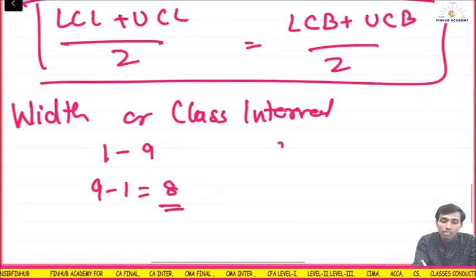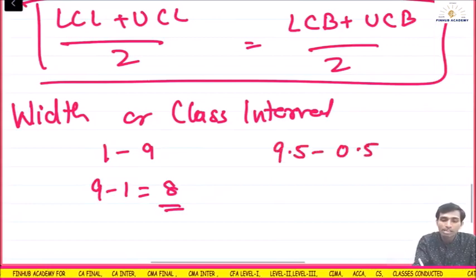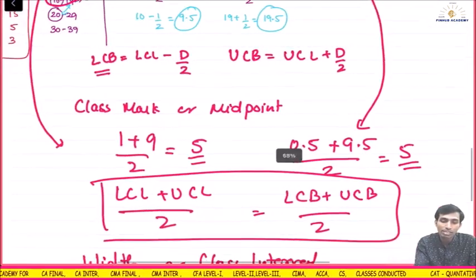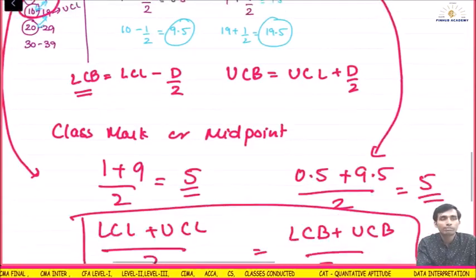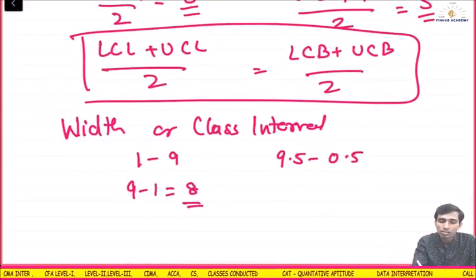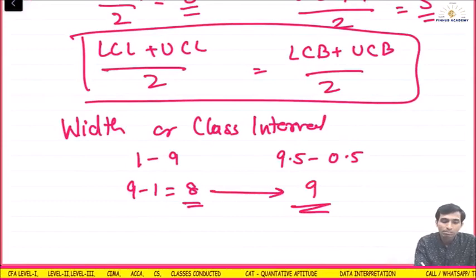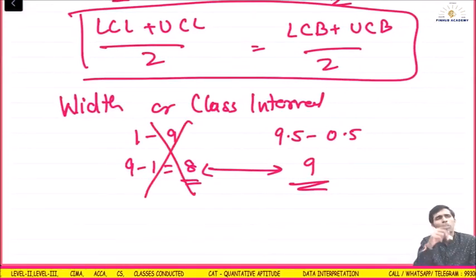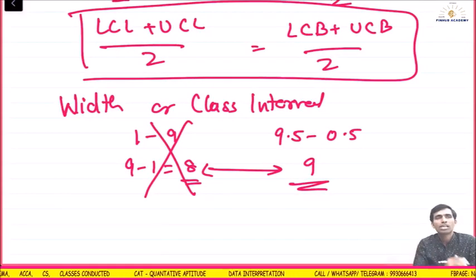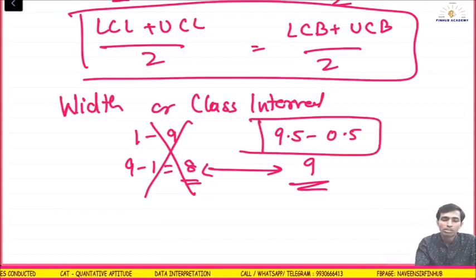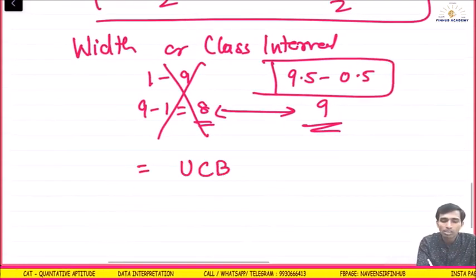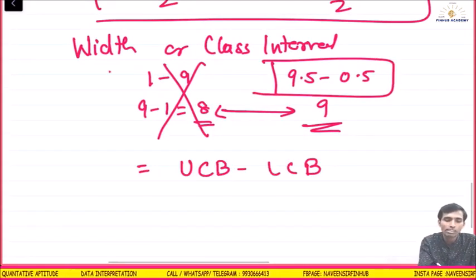But if you take the boundaries now, 9.5 minus 0.5, the interval is 9. So see the gap. Means you can't apply this. In midpoint you can take either limit or boundary, plus upon 2, the answer will be the same. But in width you have to take the boundaries. So the formula is upper class boundary minus lower class boundary will give you the width, the class interval.